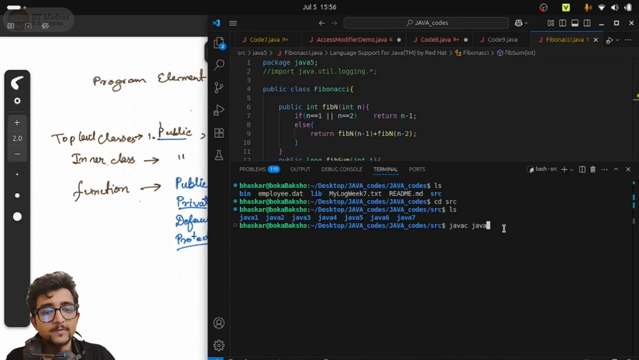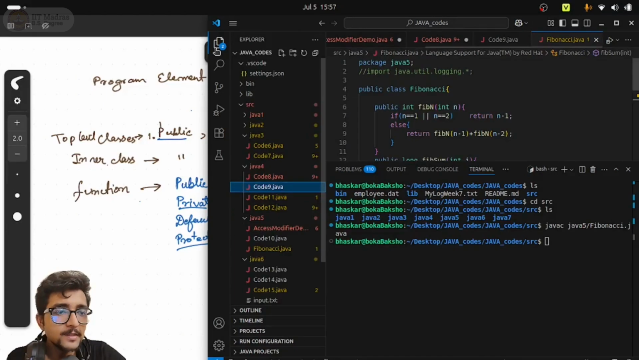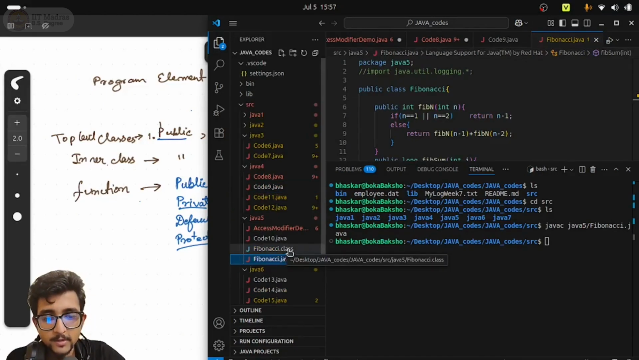Fibonacci is inside package 5, so javac 5 slash Fibonacci. That is compilation done. And if you look in the file directory, you will get a .class file inside this package. You see that Fibonacci.class is generated.